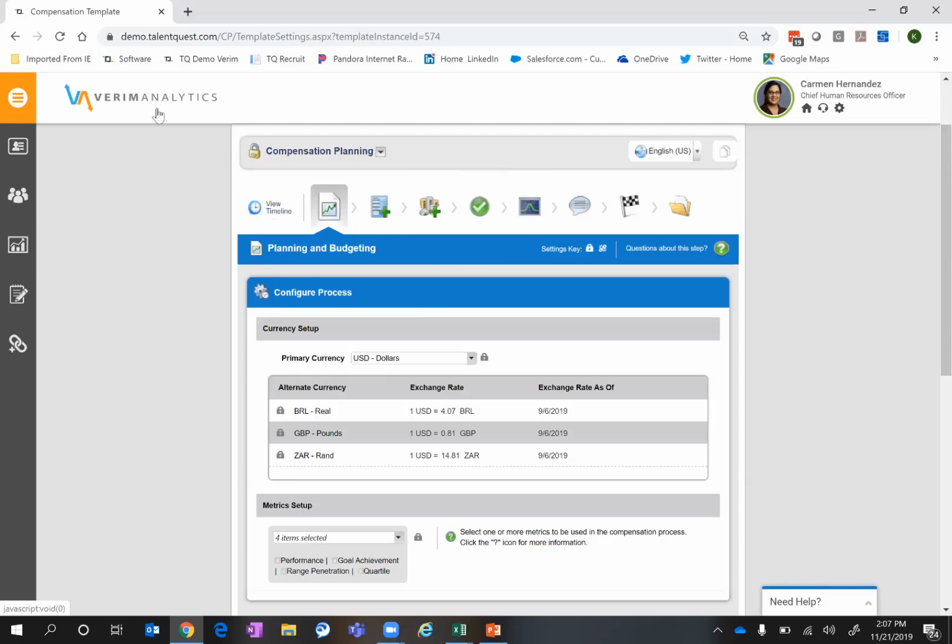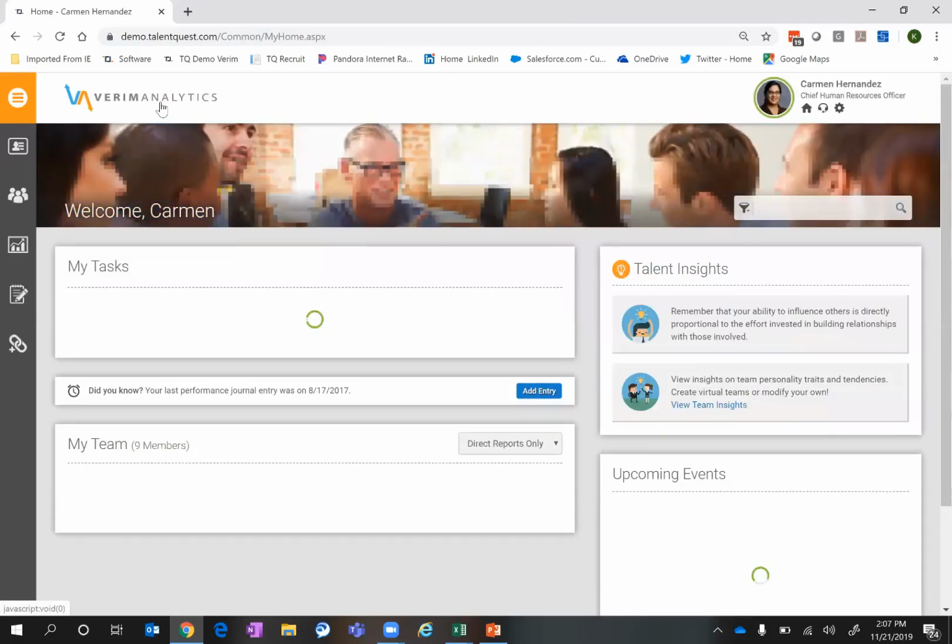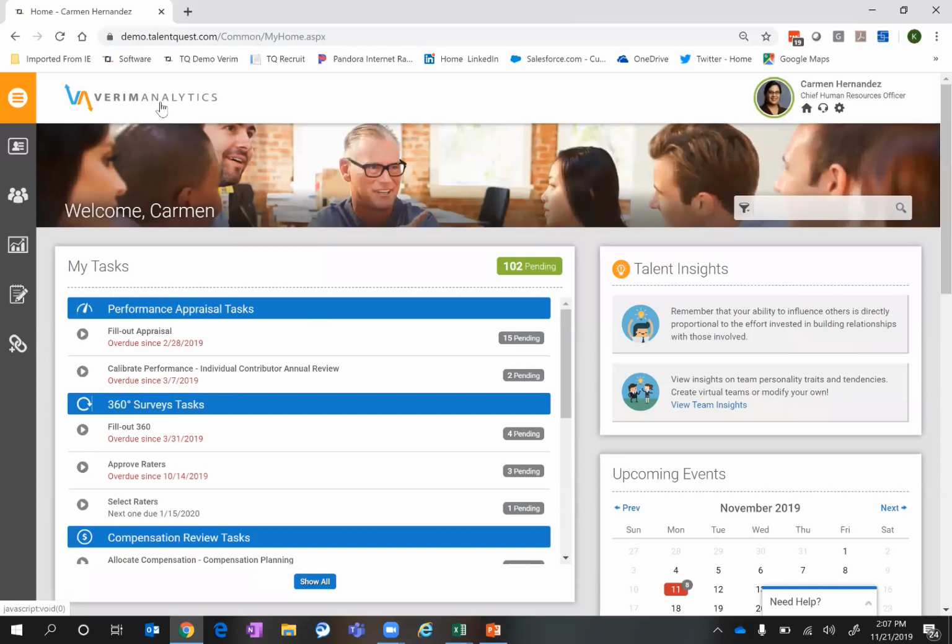Once we've set that, the system will then kick off the notifications. There is a whole notification component built in here, and this allows us to determine what we want to notify, who we want to notify, and then if we're approaching due dates and somebody hasn't done what they need to do, they're going to get automated notifications around that as well. One other point to mention is that part of that configuration is any salary letters that we want to set. So at the end of the process, the system can produce a salary statement or salary letter that can be used to communicate, as we'll see a little bit later, any adjustments and the final amounts.